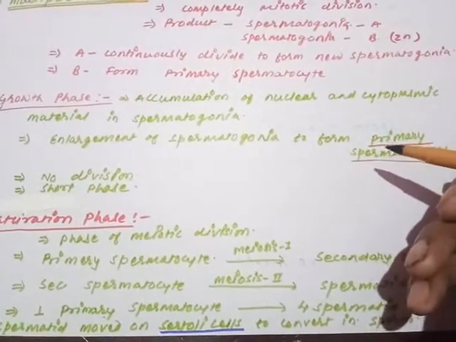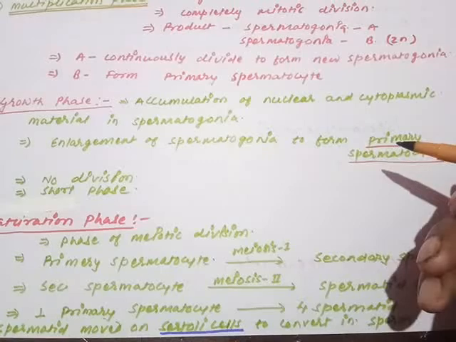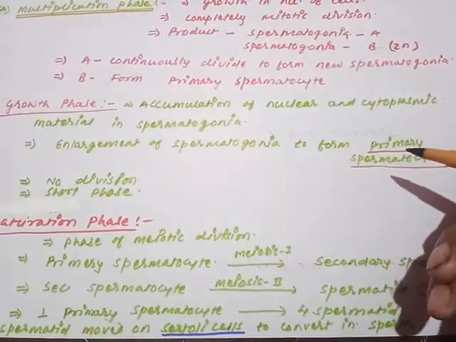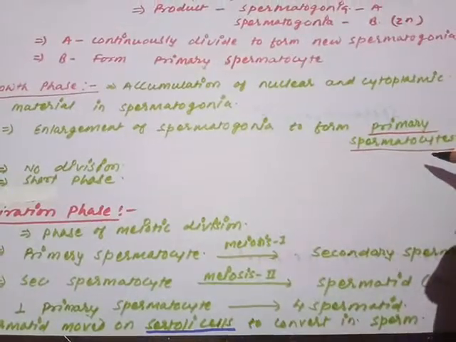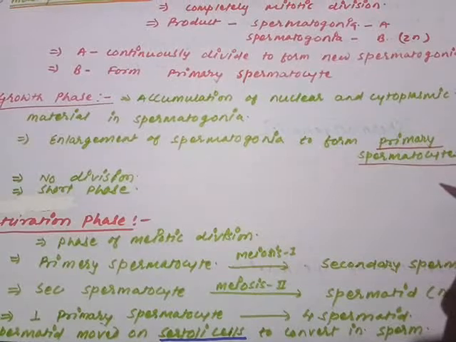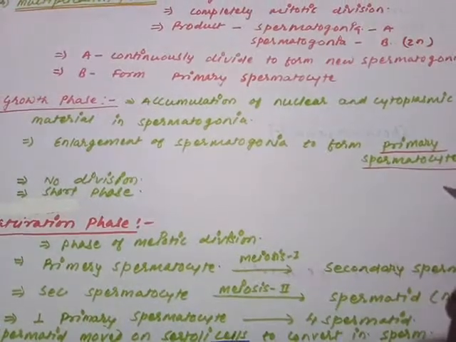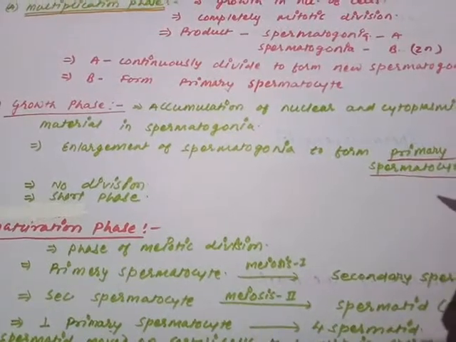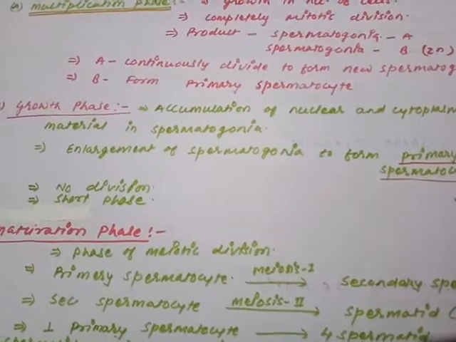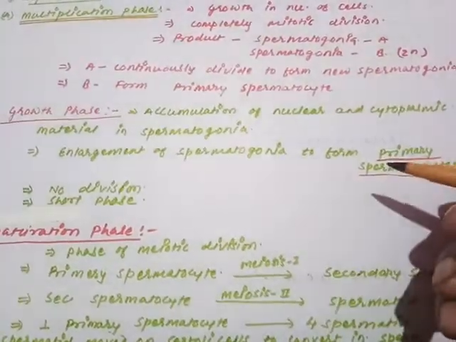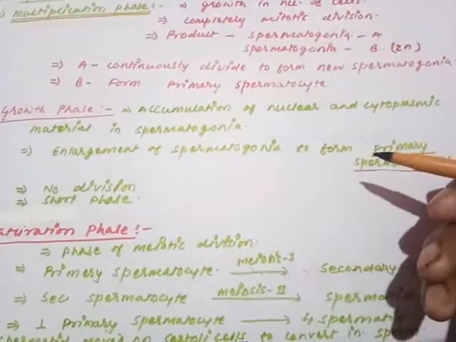Are you getting my point? What happens during the growth phase? Any one of the spermatogonia enlarges in size and appears distinct from the other spermatogonia, and that is called the primary spermatocyte. How does this enlargement occur? Since that spermatogonium has to undergo maturation division and continue maturation to form the sperm, it is required to accumulate nuclear material as well as cytoplasmic material.